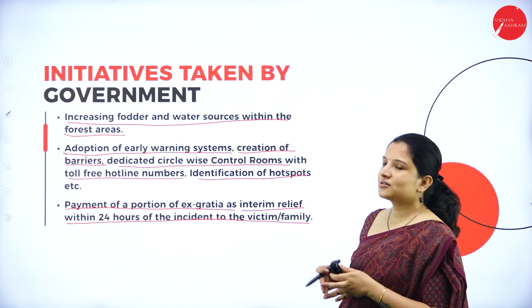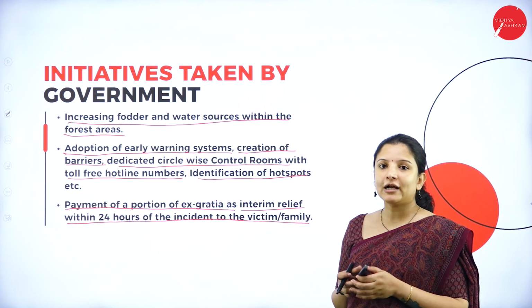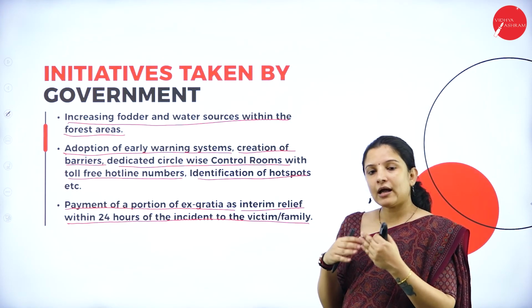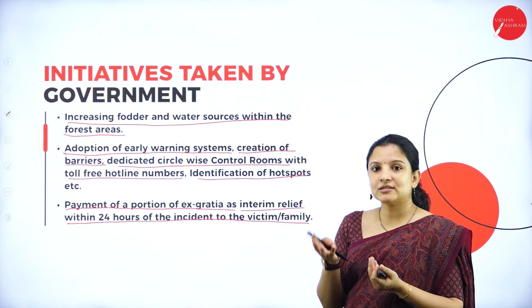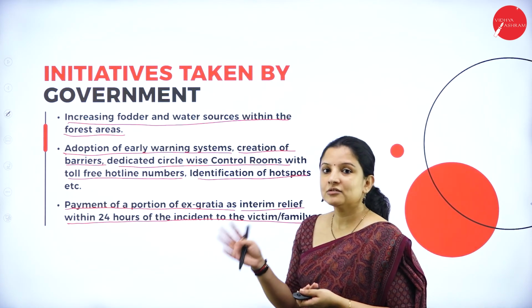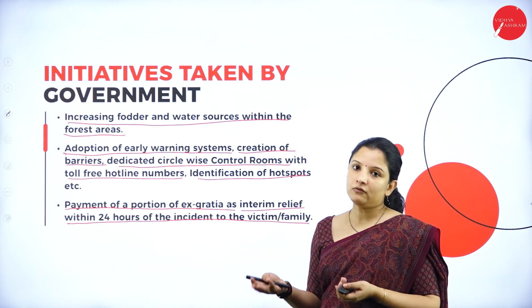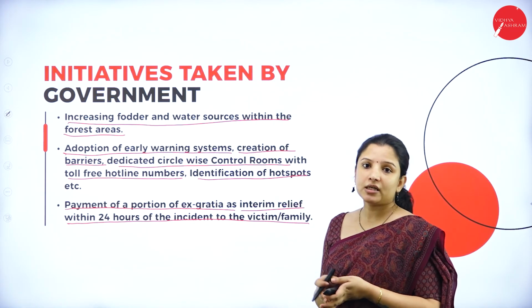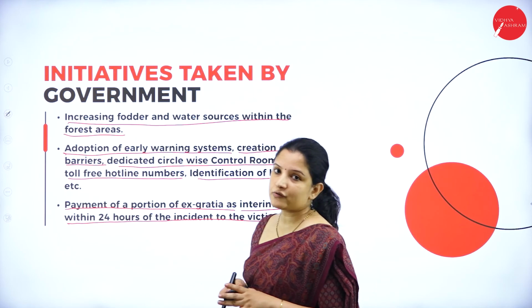So all these options can be followed, so that people will not take their own decisions and, with haste, go in for killing the wild animals, therefore preventing further human wildlife conflict. So these are the initiatives taken by the government of India.